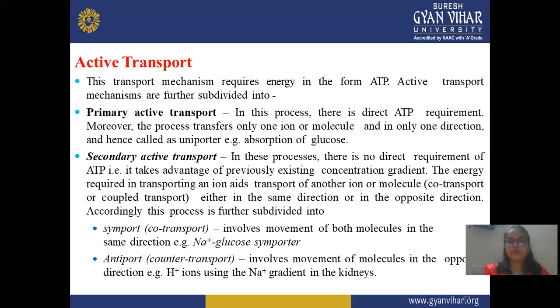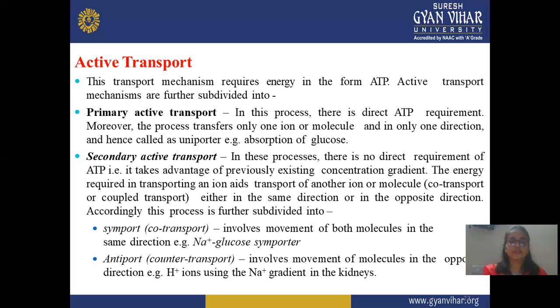In primary active transport, there's a direct ATP requirement. Moreover, the process transfers only one ion or one molecule in one direction, and hence is called unipolar. Absorption of glucose is an example. Glucose shows this primary active transport. In this transport, mainly ATP is required, and only one molecule or one ion is transported, in one direction. That is called unipolar or single transport in one direction.